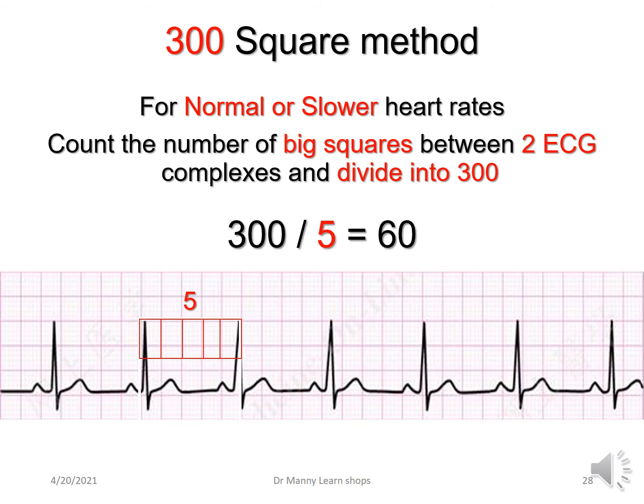So for example, here now, have a look. There are 5 big squares between these two complexes. 1, 2, 3, 4, 5. 5 into 300 equals 60. So the rate is approximately, it won't be exactly, but approximately 60 beats per minute.